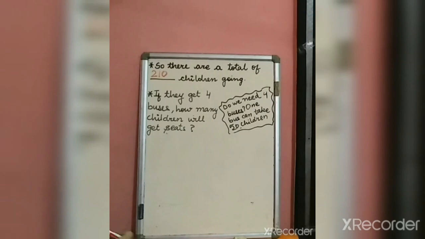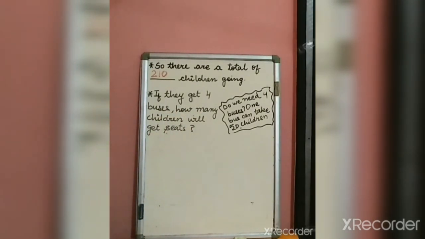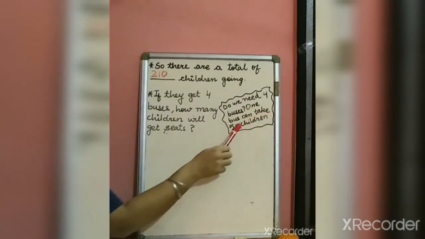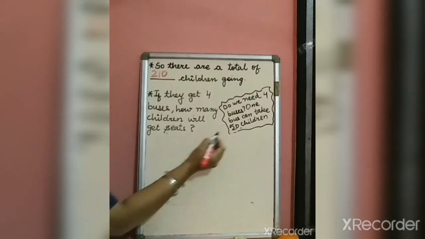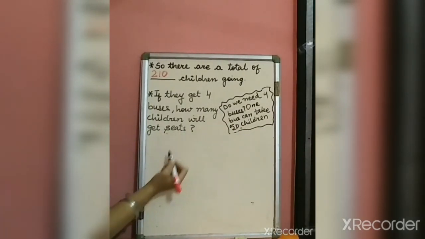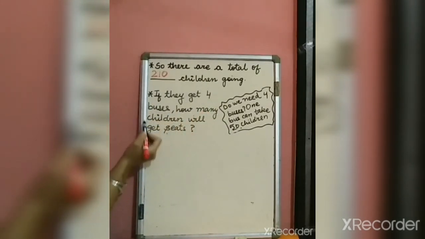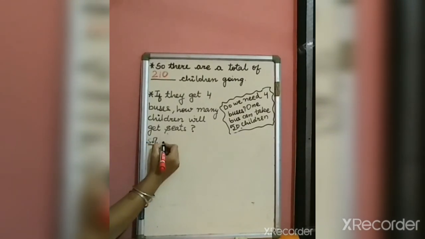My next part is, if they get 4 buses, how many children will get seats? So here what is the information given? That one bus can take 50 children. So if in one bus 50 children can take seats, how many children can take seats in 4 buses? We need to find. First we will write what is given to us.